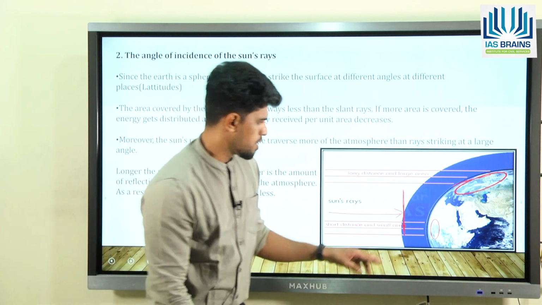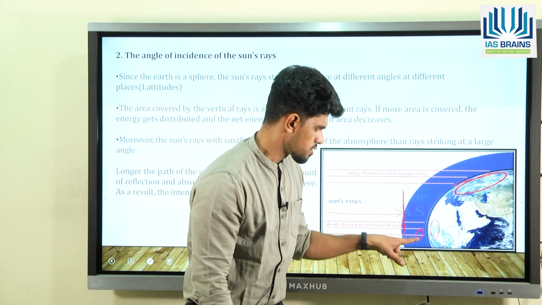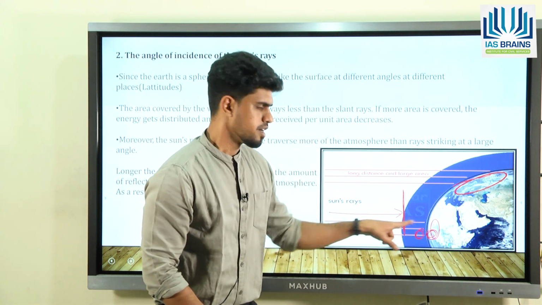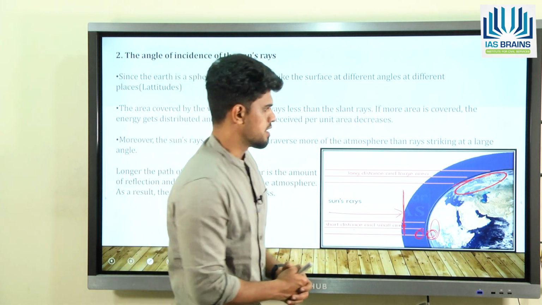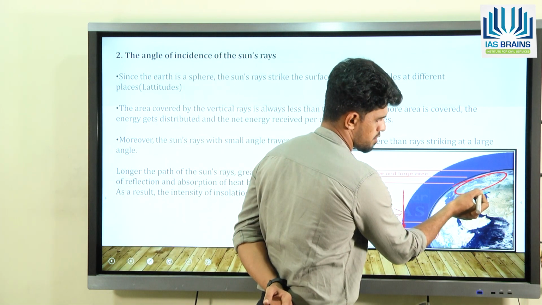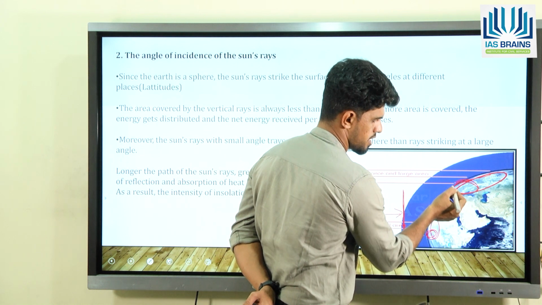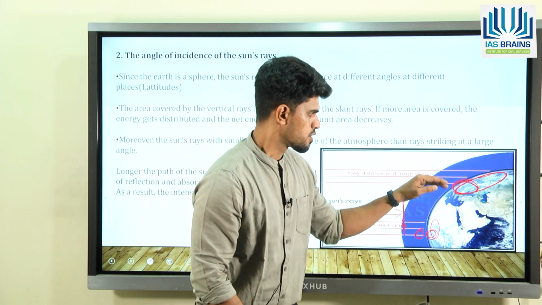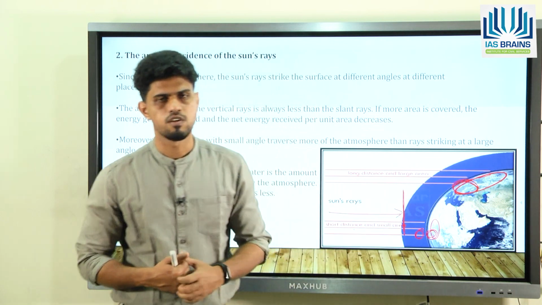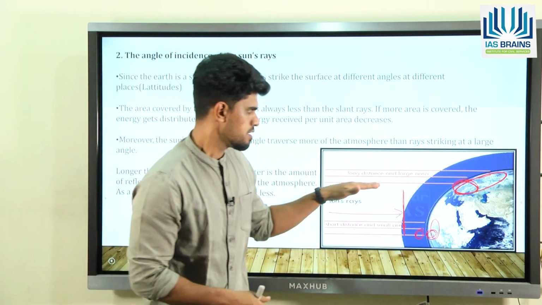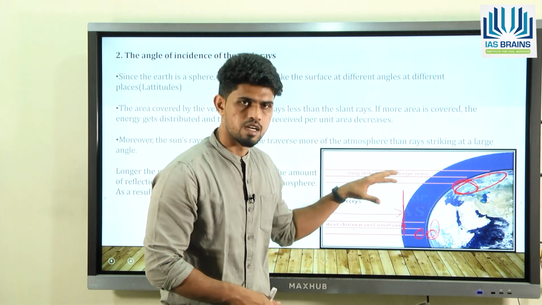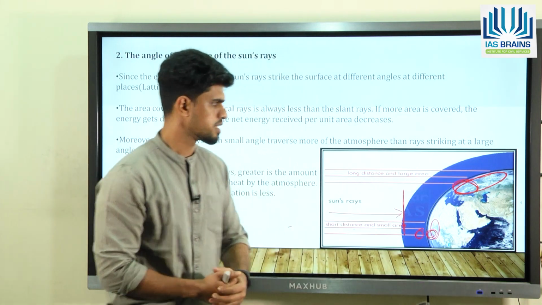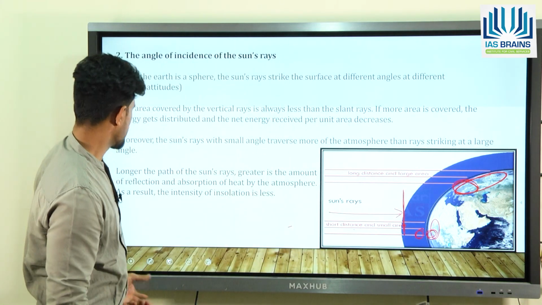So if you observe one single ray, it is going to heat only a small area in this tropical region, whereas the area that is heated by one ray here is very large. That's why the amount of heat is also less, right? So as you go towards the poles, the amount of heat decreases. The rays that are coming are constant, but they are falling slantingly here. So that is the factor, right?